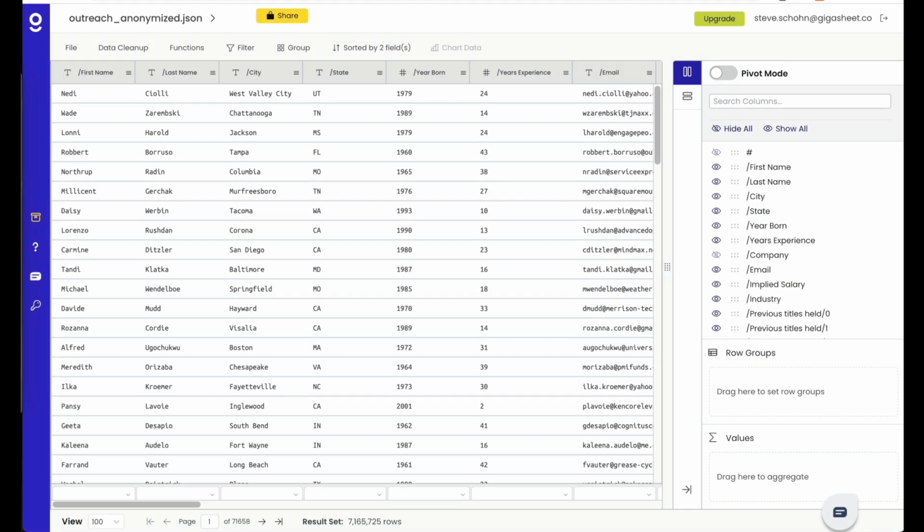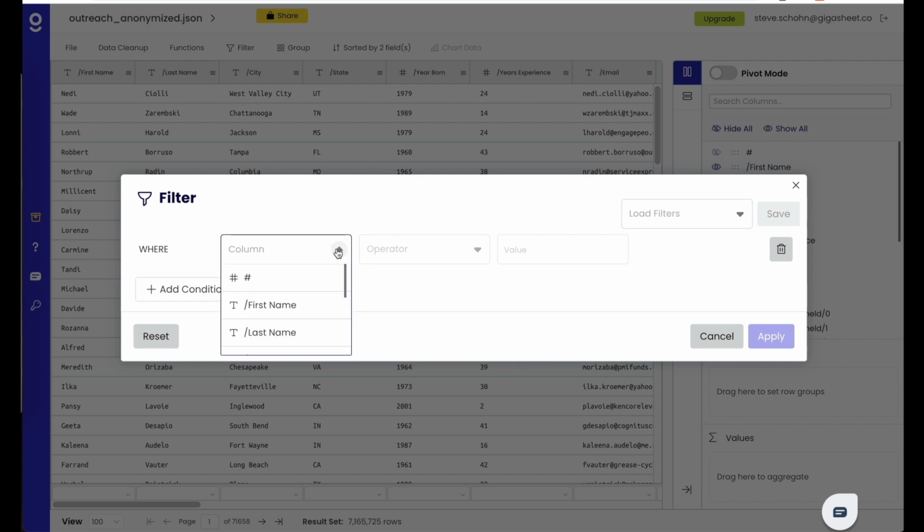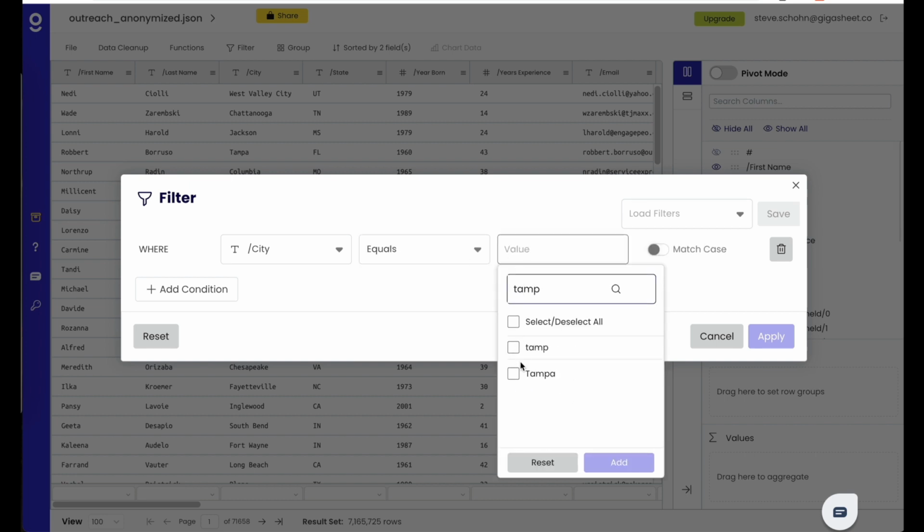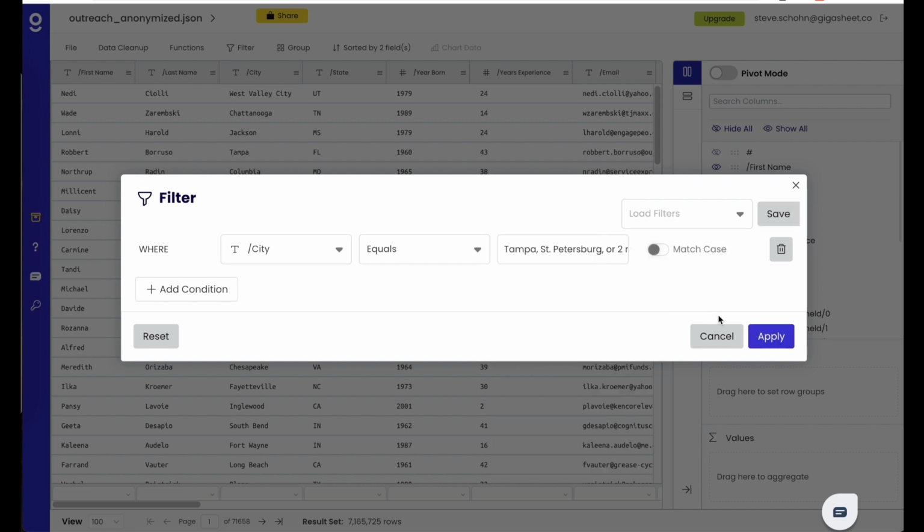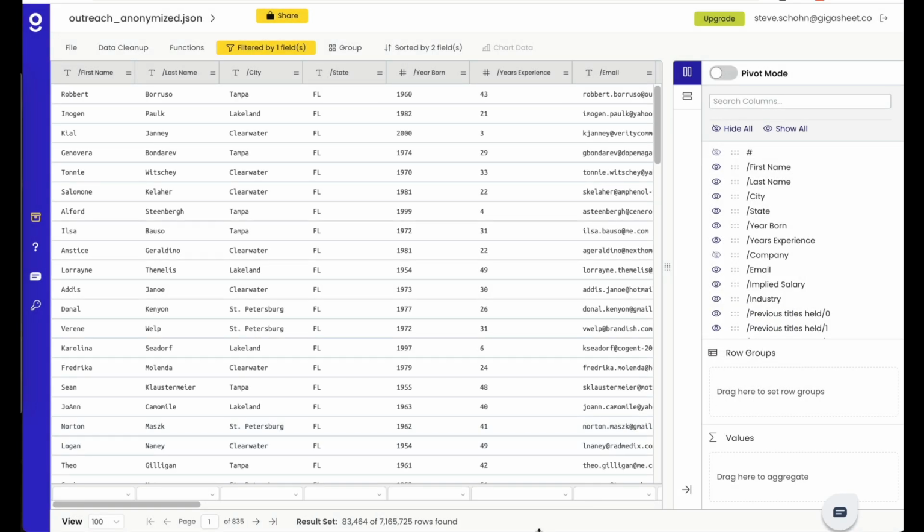So starting with the roofers in Tampa, the first thing we're going to do is filter down. And these roofers want a pretty broad range, so we're just going to do a filter for where city equals Tampa and the surrounding cities. So let's choose Tampa, let's choose St. Petersburg, let's choose Clearwater, Florida is near there, and then there's also Lakeland, Florida is near there. When we search for those 4 cities, we have filtered down our 7 million row data set to about 83,000 rows.